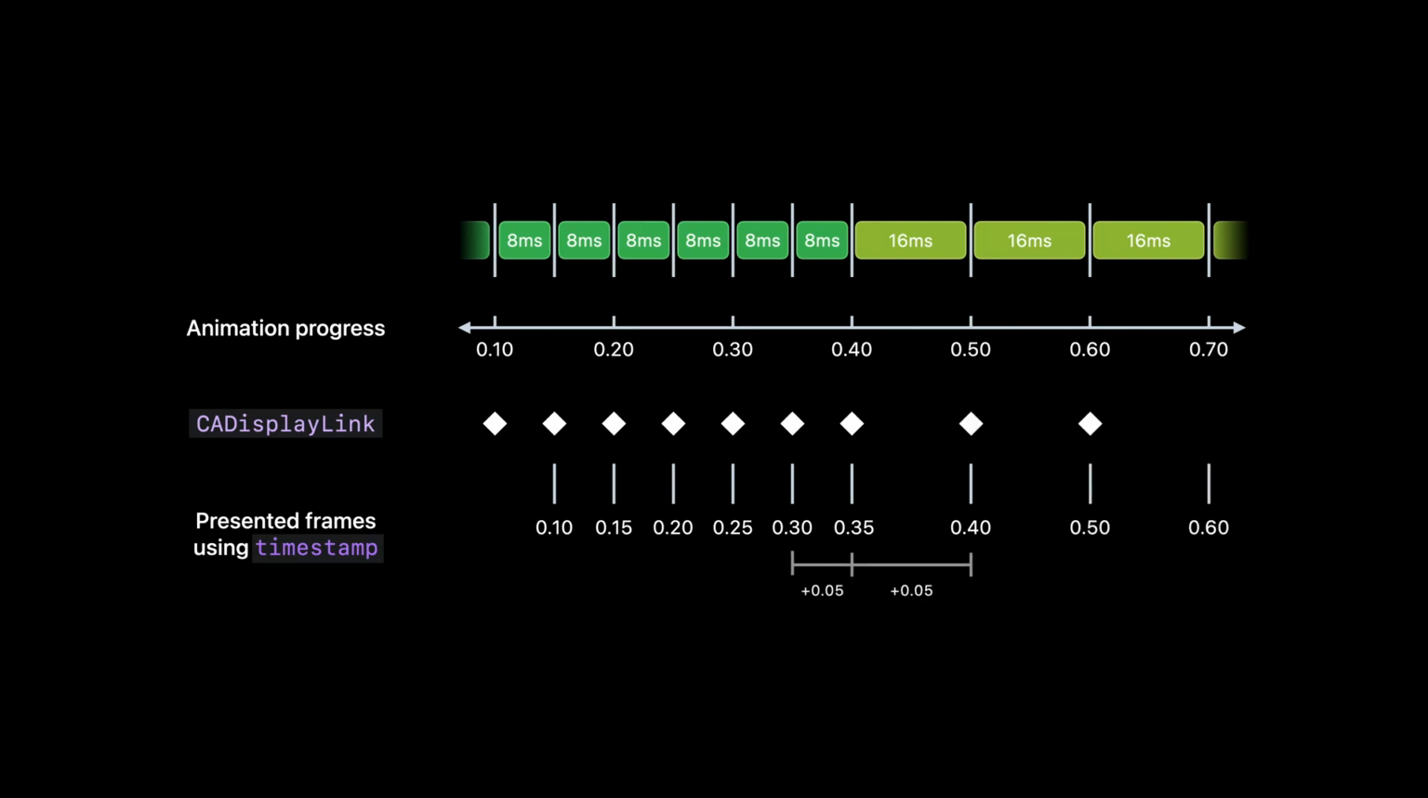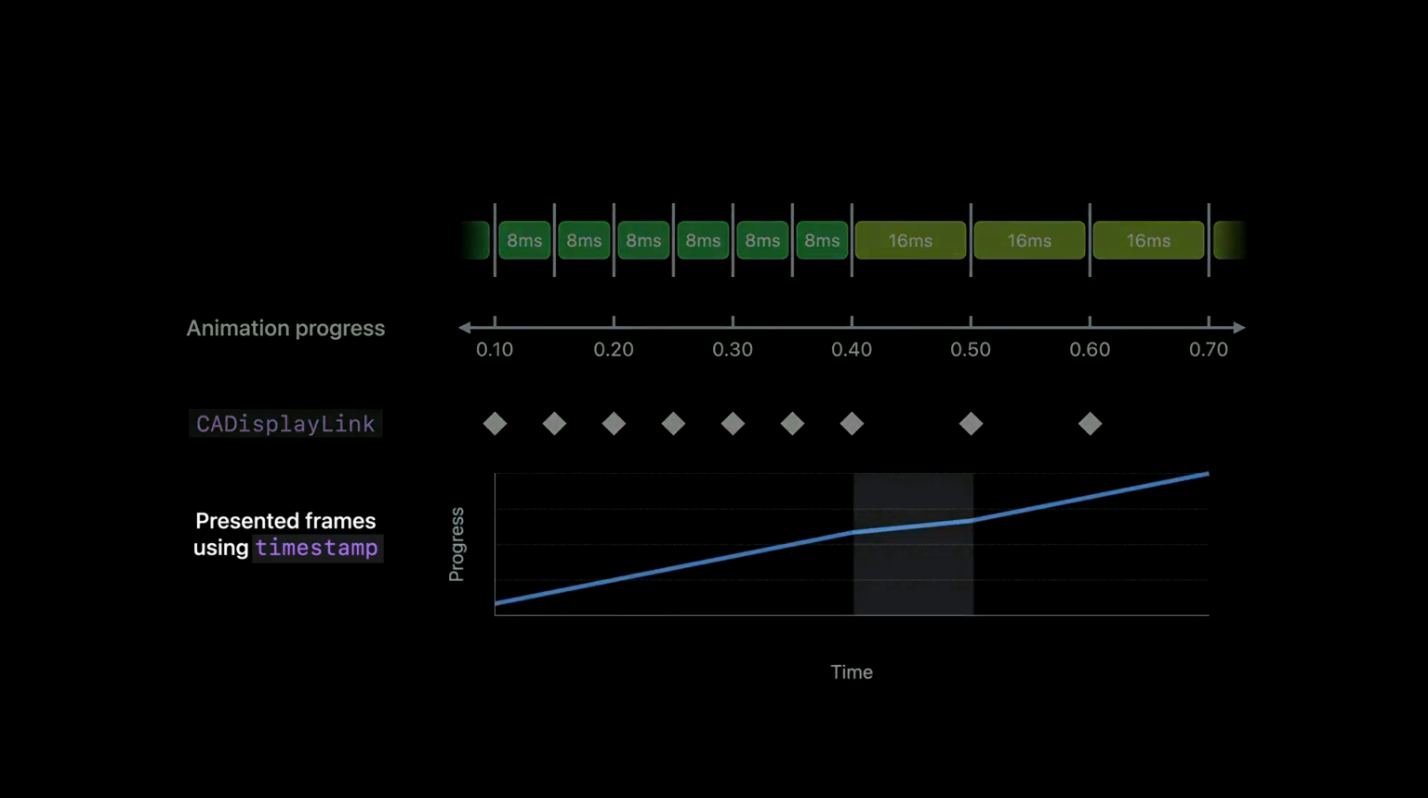Something's not quite right at the transition here. We see that the progress increases by 0.05, but one is over 8 milliseconds and the other is over 16 milliseconds. It's very clear if we plot progress versus time, we'll see a hiccup right at the transition, and this will reflect as a user perceptible hitch, and that's not desirable.